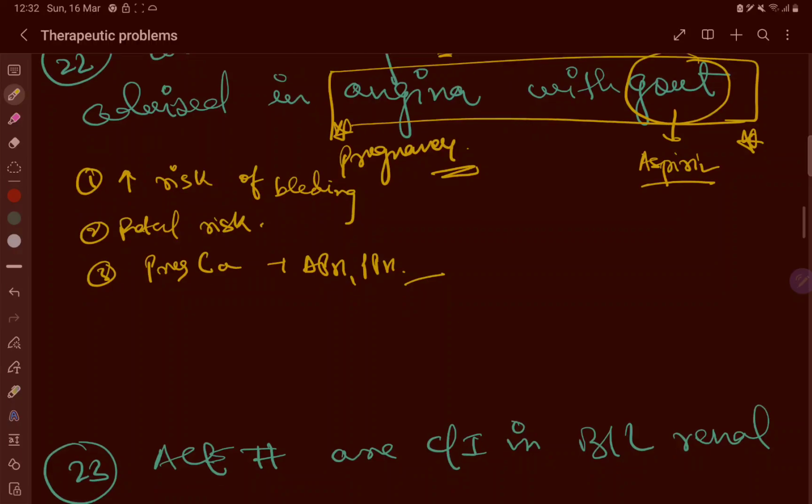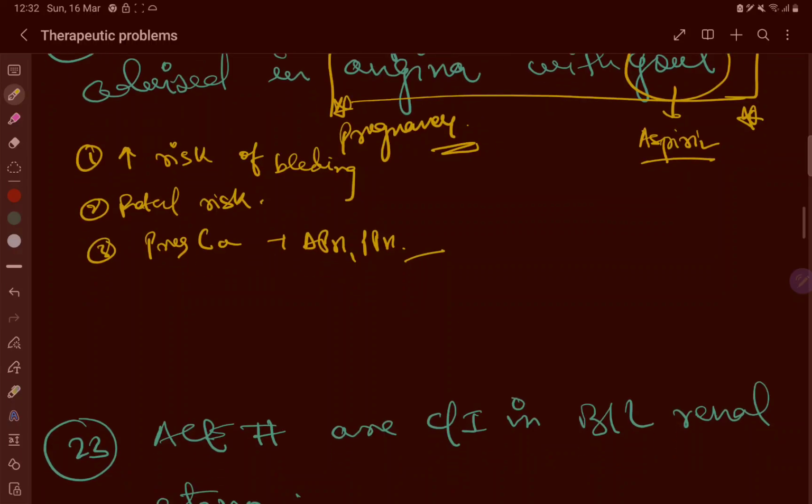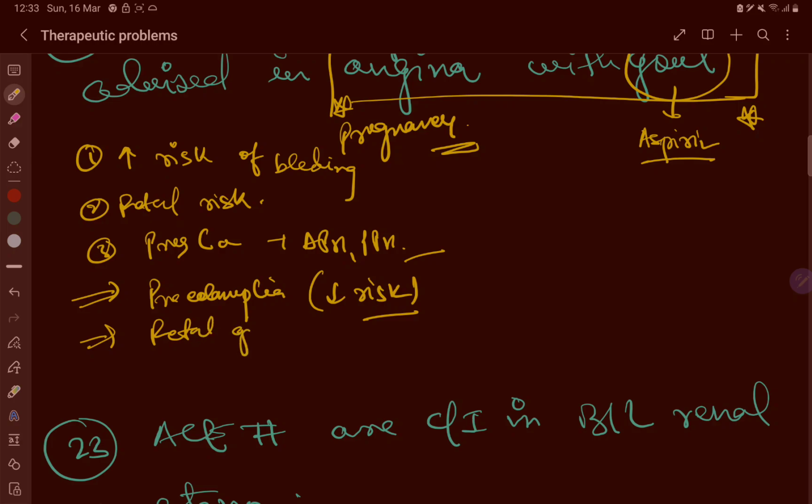So this is very important. Low dose aspirin is given sometimes in pre-eclampsia, because it decreases the risk of eclampsia and fetal growth restriction. Aspirin may help improve fetal growth in women with a history of fetal growth restriction.